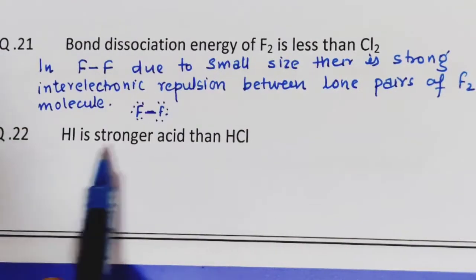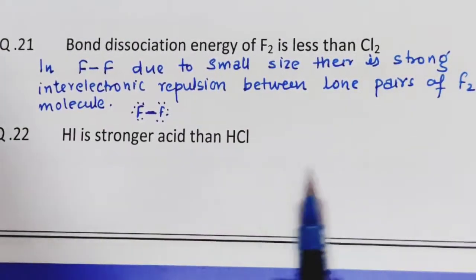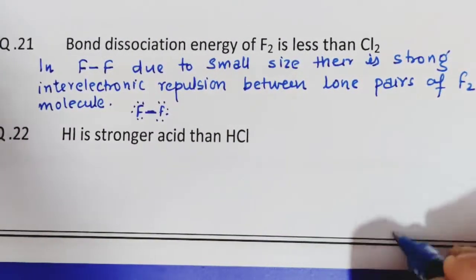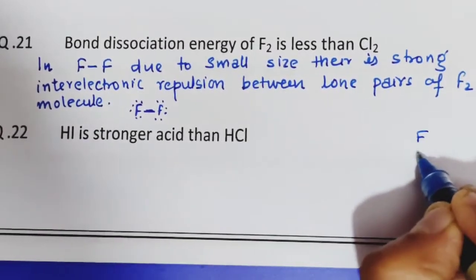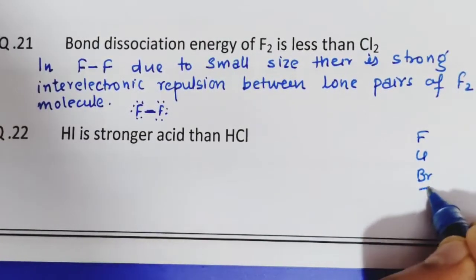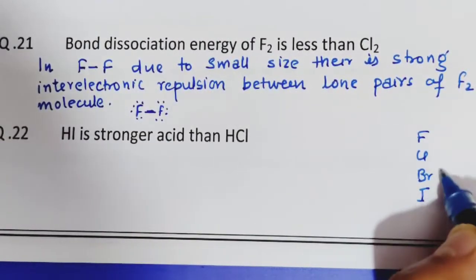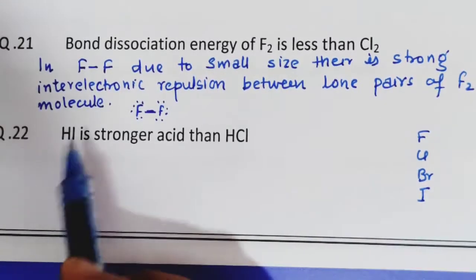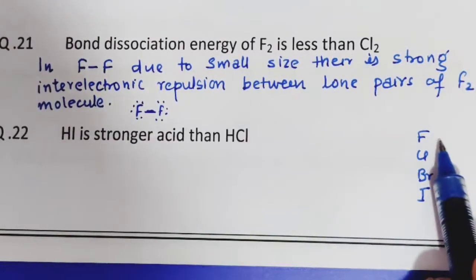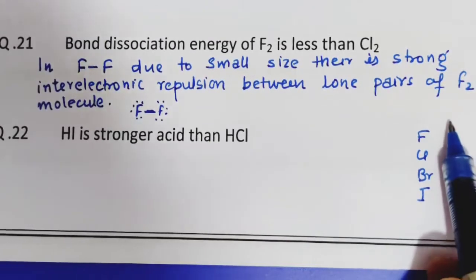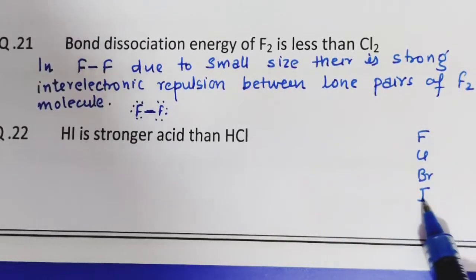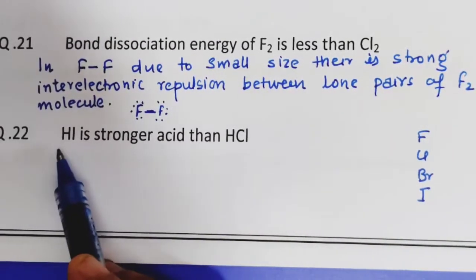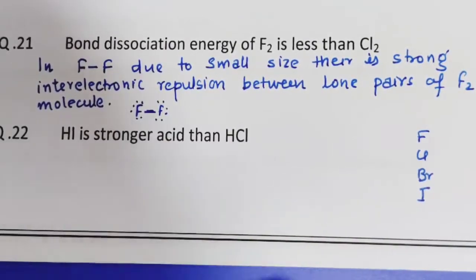Next question. HI is a stronger acid than HCl. As we move down the group from fluorine, chlorine, bromine to iodine, the size of the anion goes on increasing, due to which bond strength decreases down the group. When the bond strength decreases, it can easily release the H+ ion, hence it is a strong acid.